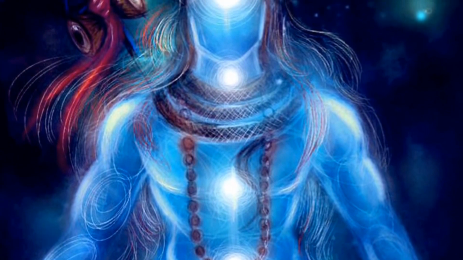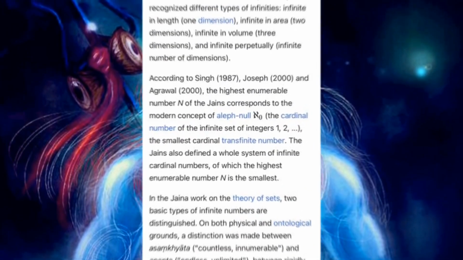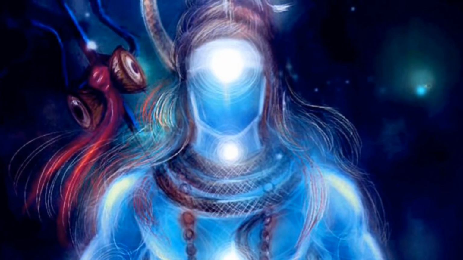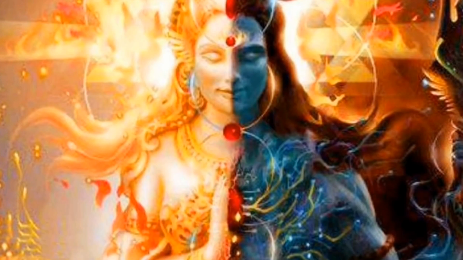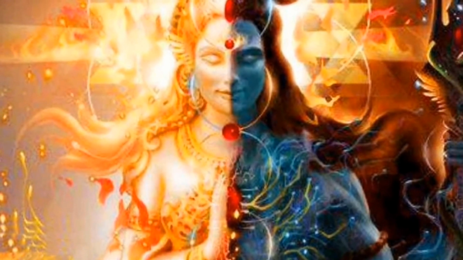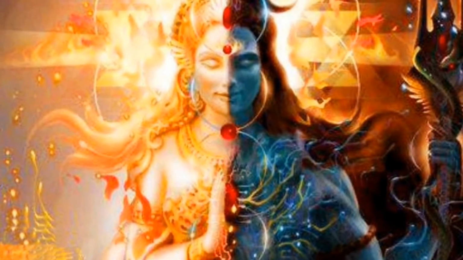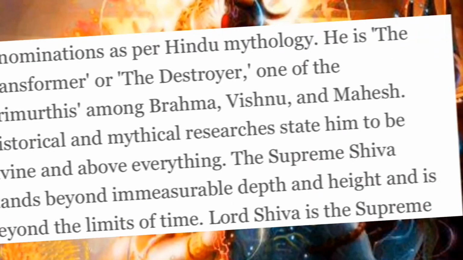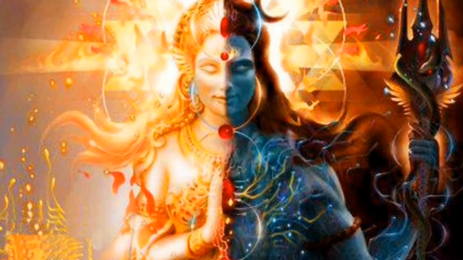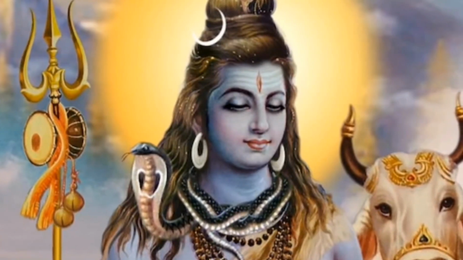Now, within Jainism, which is a part of Hindu mythology, there are these different types of infinities that are put into a coherent mathematical framework, and a part of those include the alephs. These alephs aren't just some abstract number, they actually have a set amount of dimensions applied to them to fit their size, meaning that Aleph 2, Aleph 3, Aleph 4, Aleph 5 actually have a set amount of dimensions, thus usually qualifying for outerversal plus, because it's including all the other alephs. Now, Shiva is stated to be above everything in Hindu mythology, which would include these alephs within Jainism. So Shiva, off the bat, is already reaching these high outerversal ranges on VSBW.